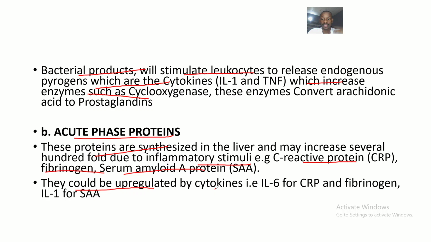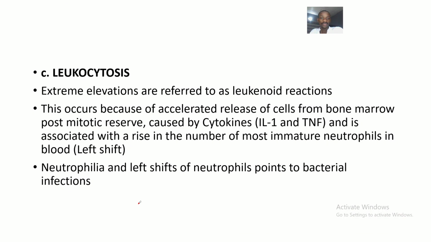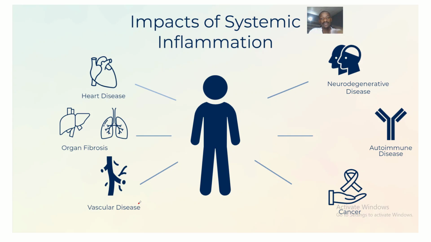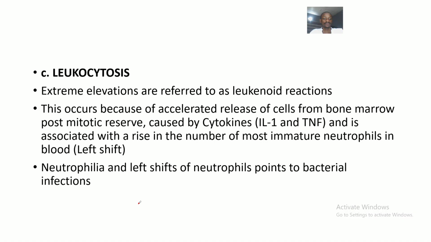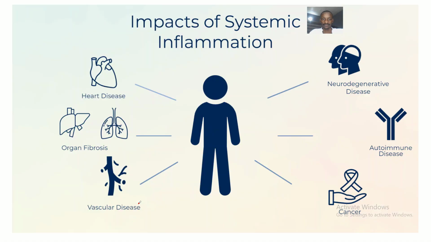Interleukin 6 will elevate levels of C-reactive protein and fibrinogen. Interleukin 1 will elevate levels of serum amyloid A protein. So you can see different impacts of systemic inflammation. These ones are not just talking about disease conditions; they are talking about the effect on the system.